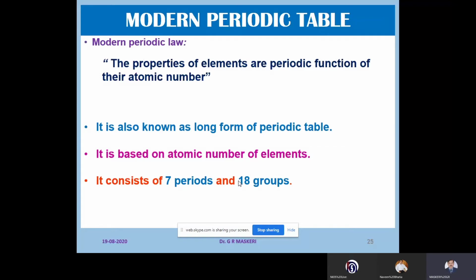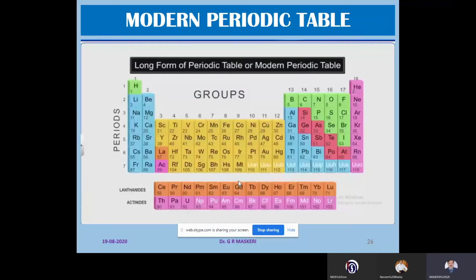And this is based on the atomic number of the element. This is how the modern periodic table or long form periodic table looks. So 18 groups, the vertical columns, and the modern periodic table is based on the electronic configuration.